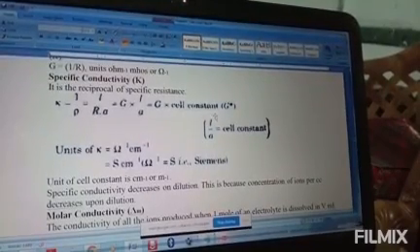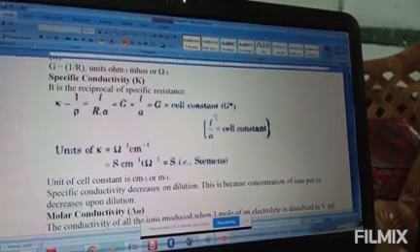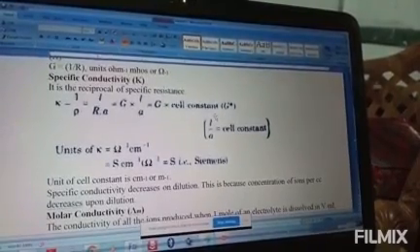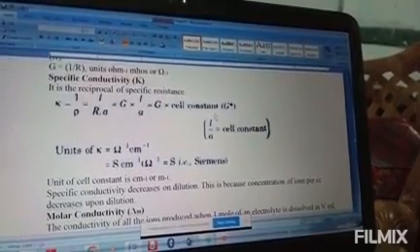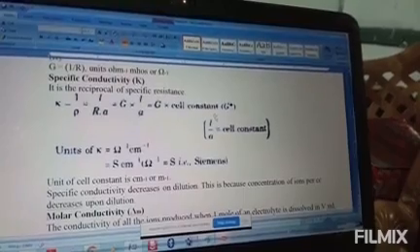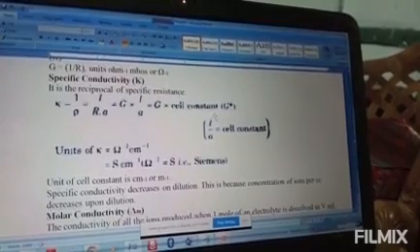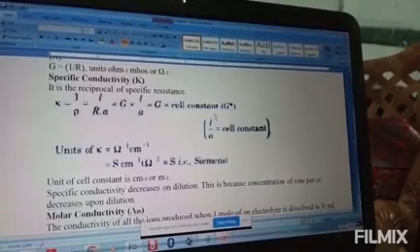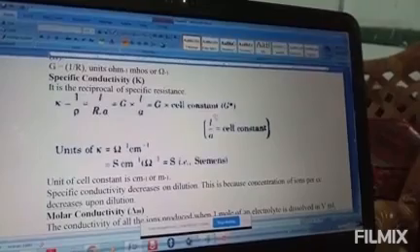Second factor is the number of valence electrons per atom. If valence electrons are more, then conductivity becomes higher. And third one is temperature: it decreases with increasing temperature, which we are going to discuss now. These are the factors of metallic conductance.